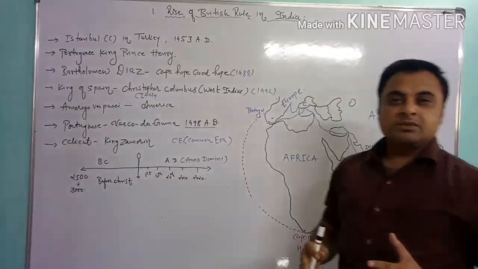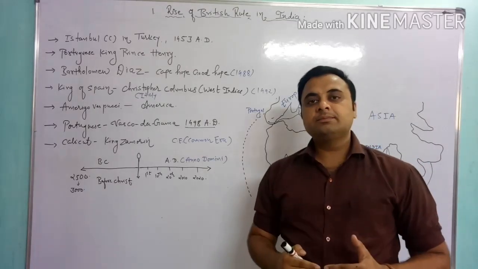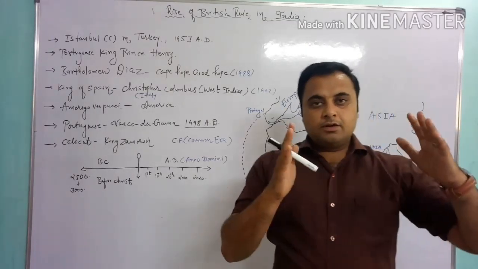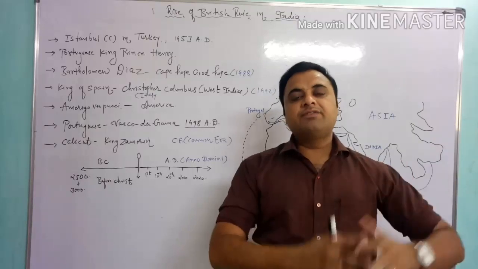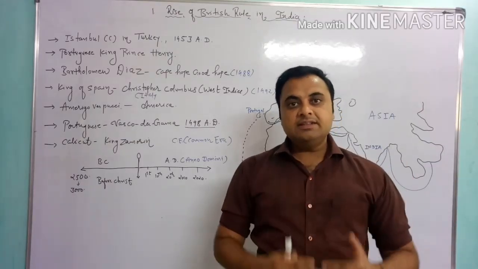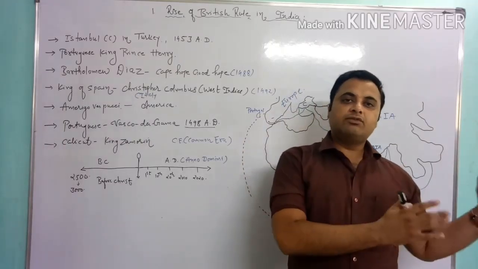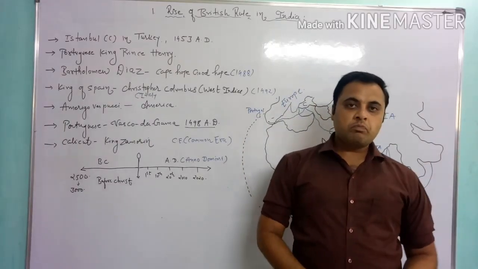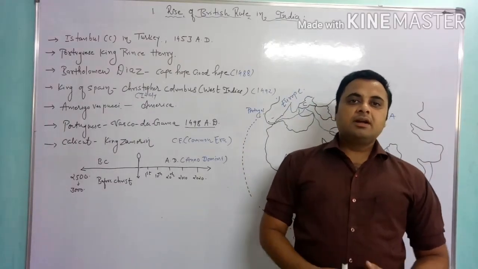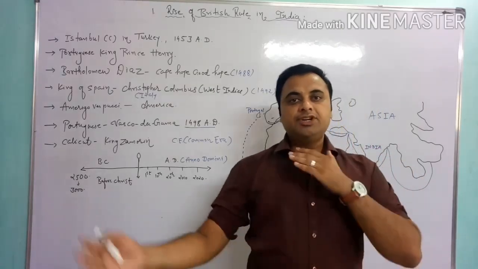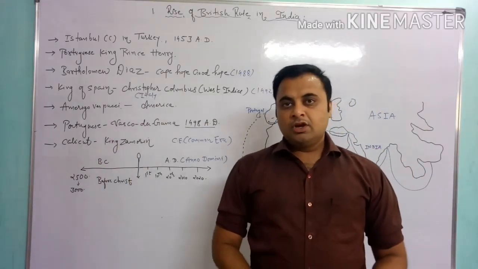You all of you know the Britishers ruled over here India 250 years. So in this chapter, you have studied the information in 8th standard also, but in this chapter we will study deeply how the Britishers came over here.